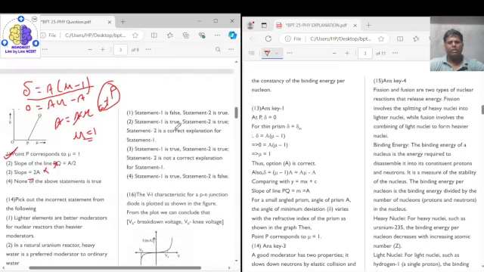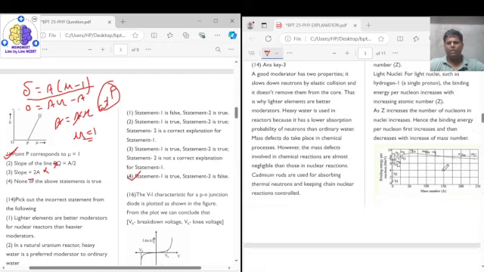Let's see what they are saying in the options. Statement 1 is false, statement 2 is true, no. Statement 1 is true, statement 2 is true, no. Statement 1 is true, statement 2 is false. Yes. So the correct answer for question number 15 is option 4.